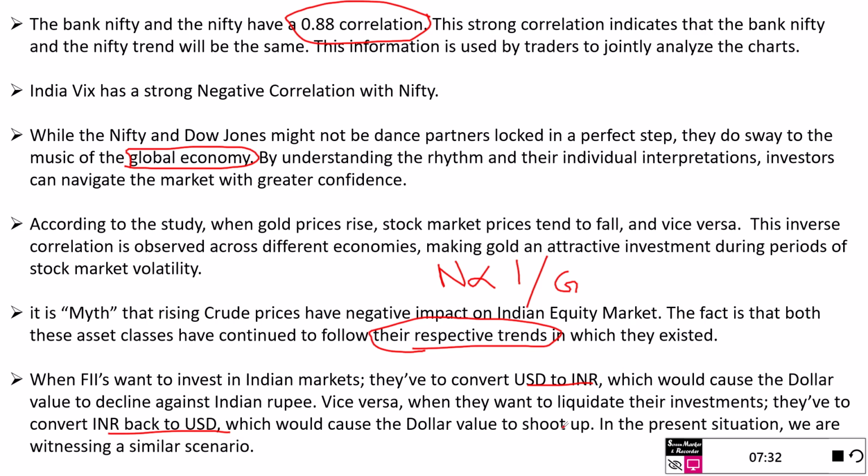So as the FIIs are moving out, the dollar is shooting up and our Indian rupee is weakening. So these are the 1, 2, 3, 4, 5, 6 pillars on which our discussion will start.